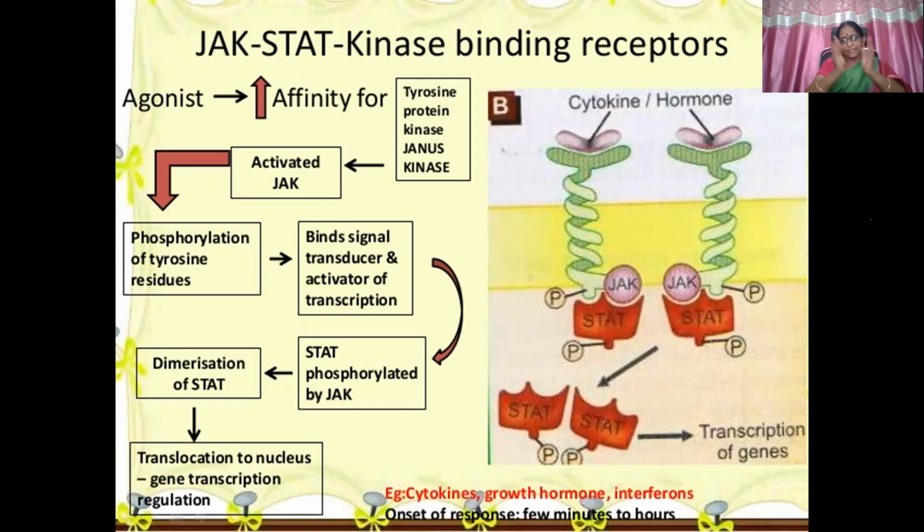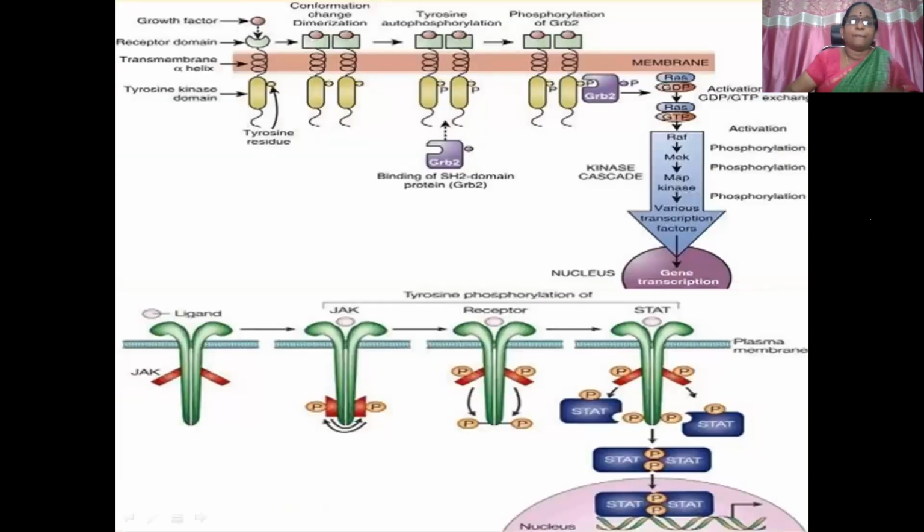I'm giving so many similar diagrams so that it will reinforce your memory. Here you can see the difference: tyrosine kinase receptors show dimerization, autophosphorylation, and then combining with the GRB2 sulfhydryl moiety, followed by a cascade of phosphorylation reactions and gene transcription.